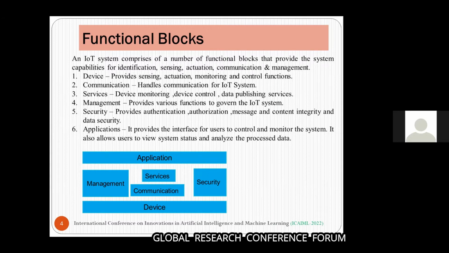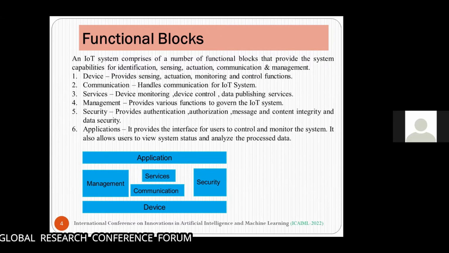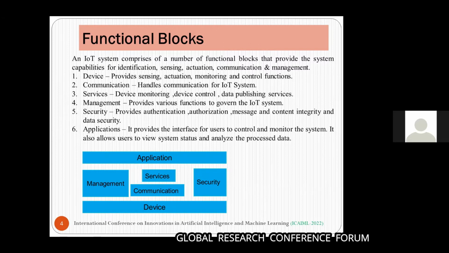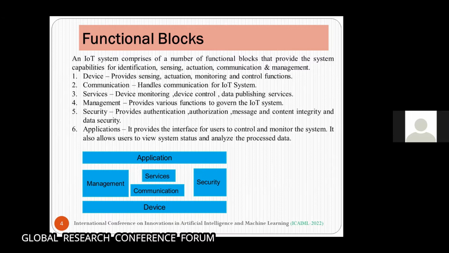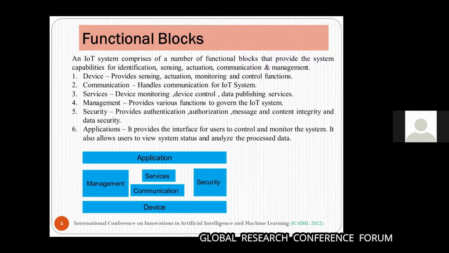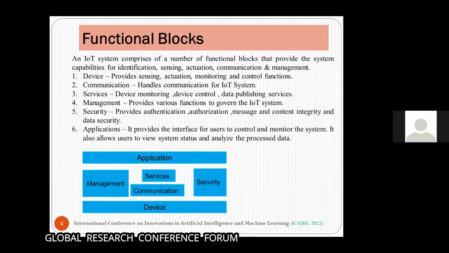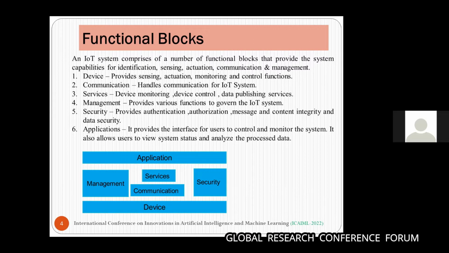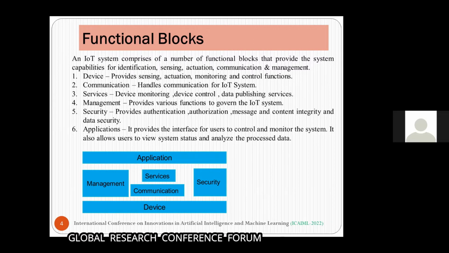As we are going to connect the physical objects with the Internet of Things, security must be there. So the next block is security. It provides authentication, authorization, message and content integrity, and data security. The last functional block is application. It provides the interface for users to control and monitor the system. With the help of this block, we design different types of applications with the help of IoT.